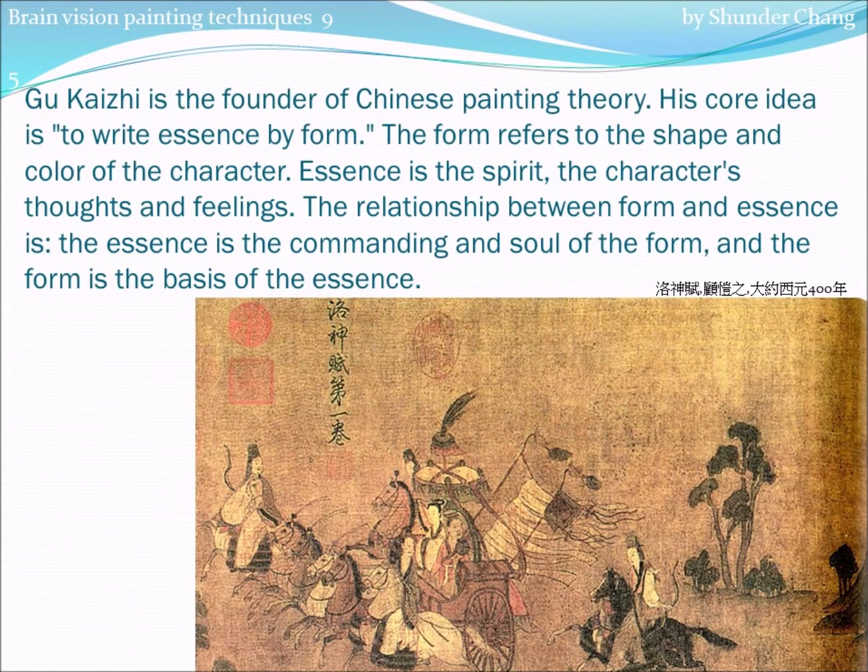Gu Kaizhi is the founder of Chinese painting theory. His core idea is to write essence by form. The form refers to the shape and color of the character. Essence is the spirit, the character's thoughts and feelings. The relationship between form and essence is that the essence is the commanding and soul of the form, and the form is the basis of the essence.